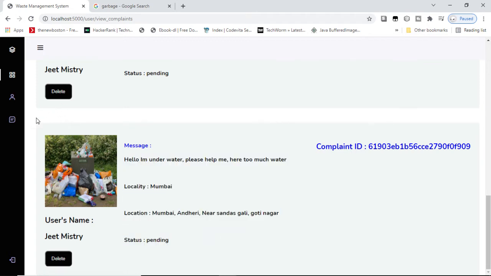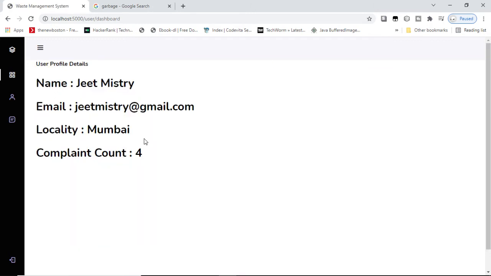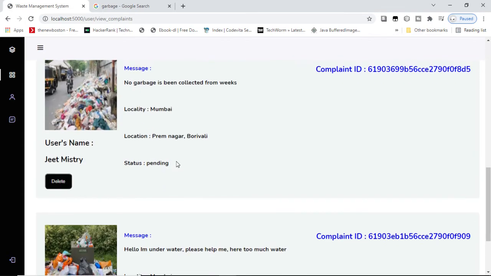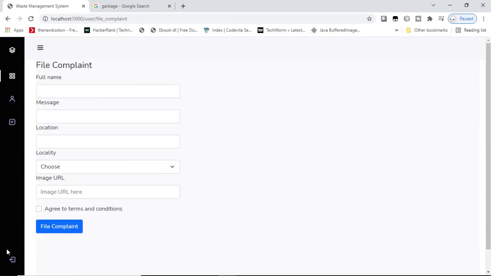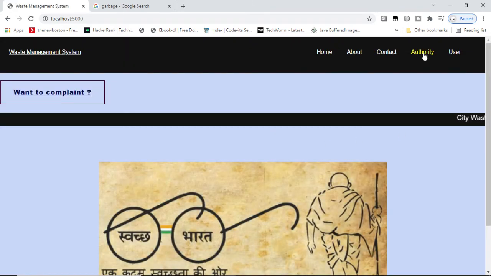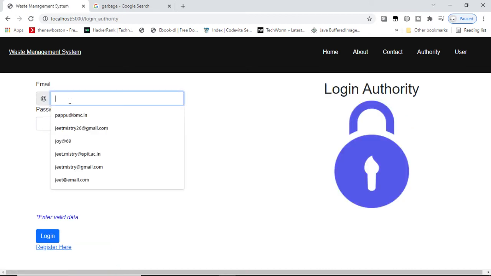So now let us check here. The complaint count should be now 4. Yes, the complaint count is now 4. So this is the user, that user can see the complaints which are filed, and can see whether actions have been taken or not, and file a complaint. Now let us go to the authority page. The authority can log in now.